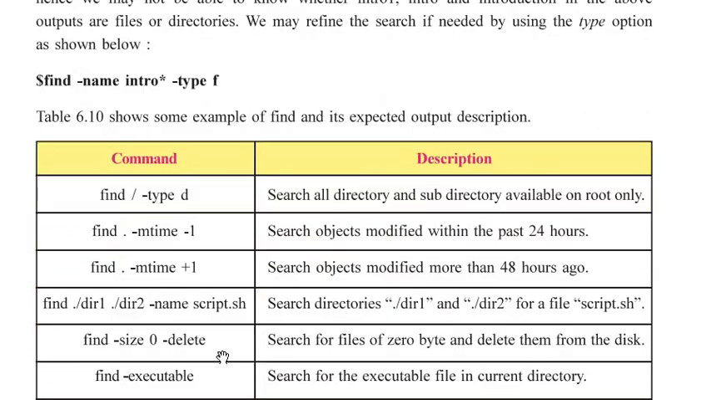Now, what is given here? We may refine the search if needed by using the type option as shown below: find -name intro* -type f. Table 6.10 shows some examples of find and the expected output description.